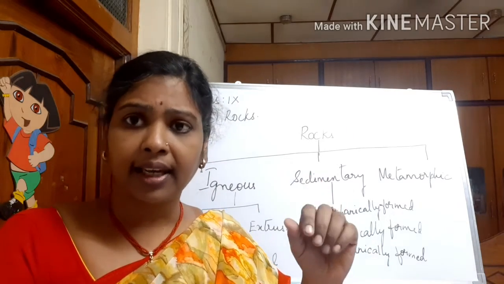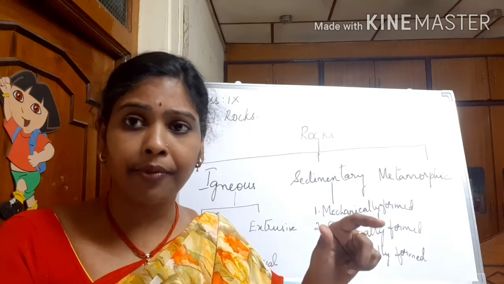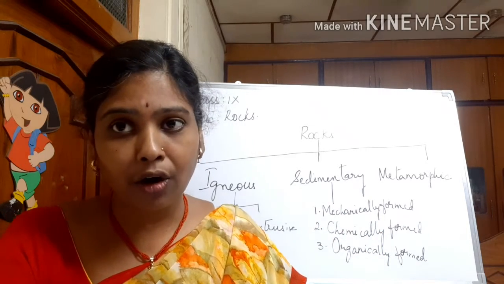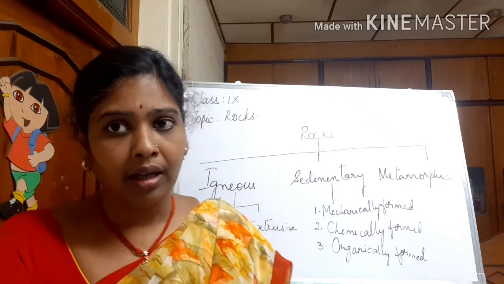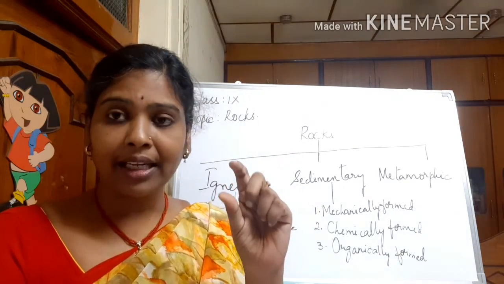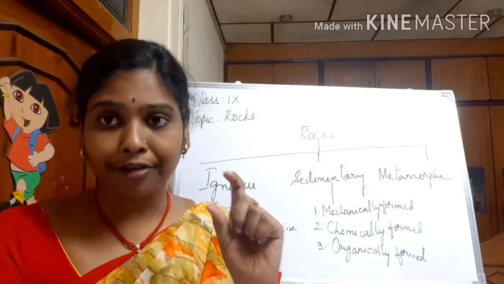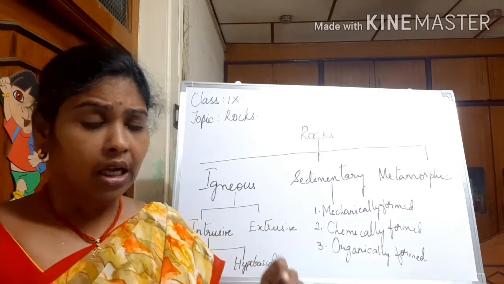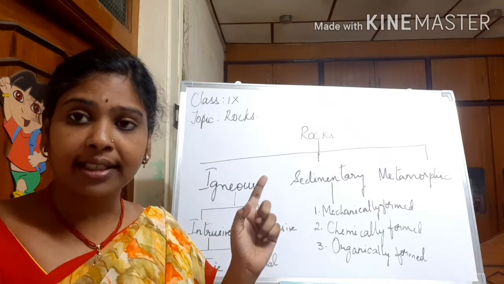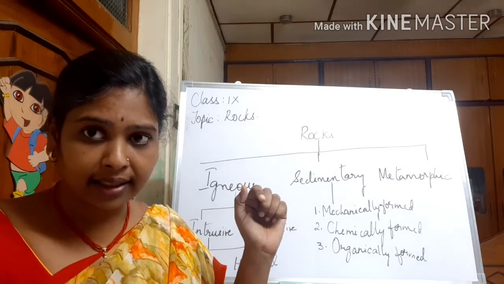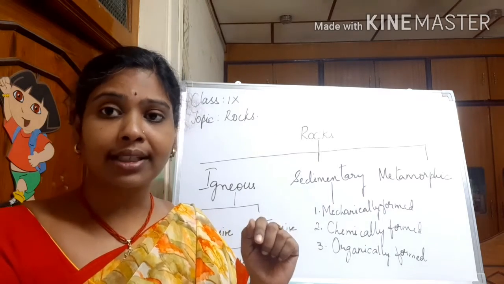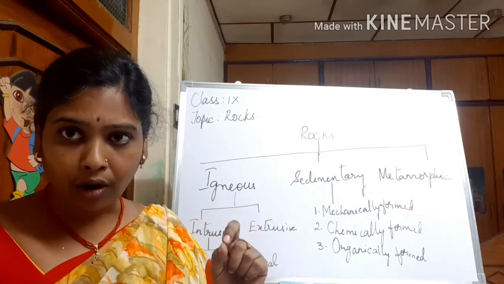So these igneous rocks are formed from the magma which is found in the interior of the earth. The mantle, if you remember, is made up totally of magma. So these igneous rocks are formed from magma occurring inside the earth. That's why these rocks are known as primary rocks.